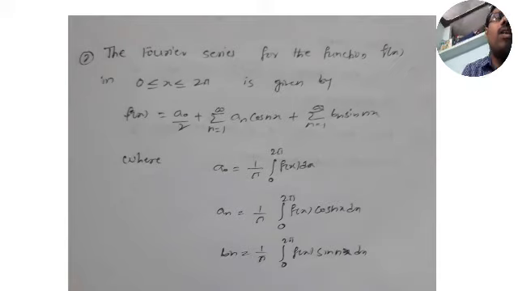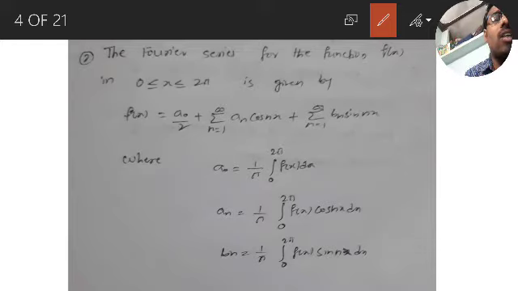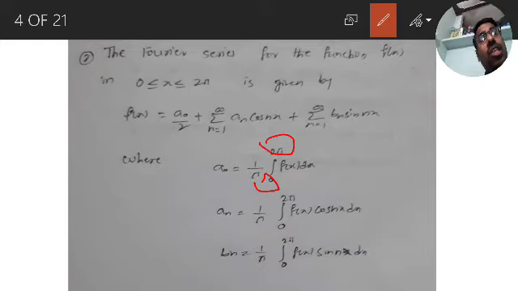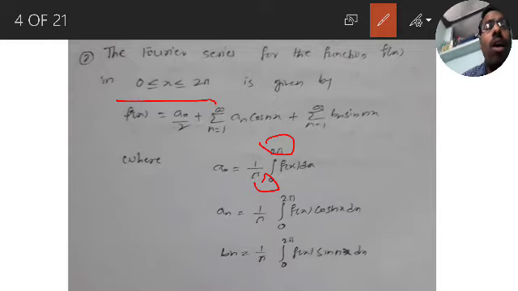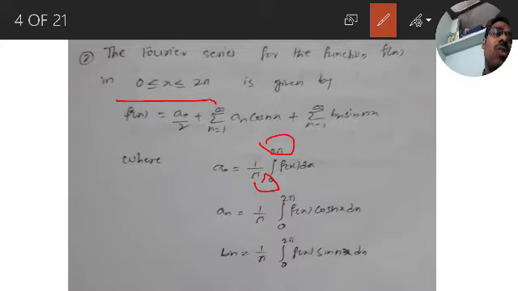Now what is a naught here? Same formula: 1 by pi integration 0 to 2 pi f of x into dx. So the lower limit is 0 and the upper limit is 2 pi. Instead of c, you have 0; instead of c plus 2 pi, you have to write 2 pi. That's the only change. So depending on the given limits, you have to write the integral formula. An is 1 by pi integration 0 to 2 pi f of x into cos nx dx. Bn is 1 by pi integration 0 to 2 pi f of x into sin nx dx.